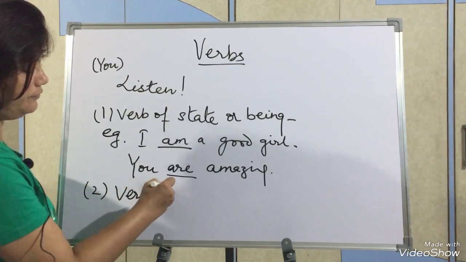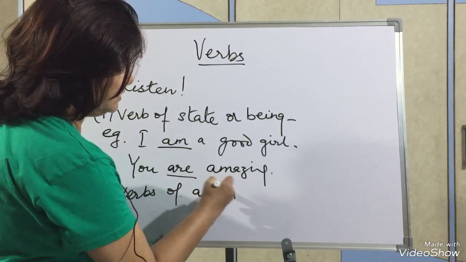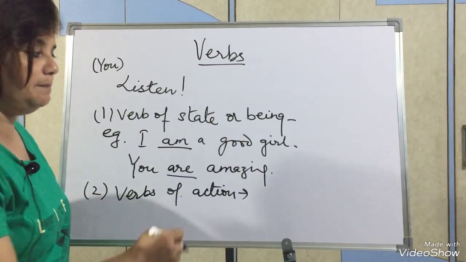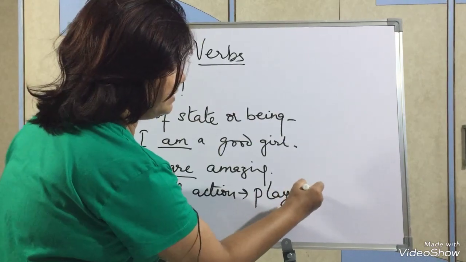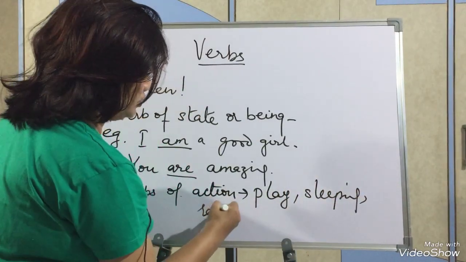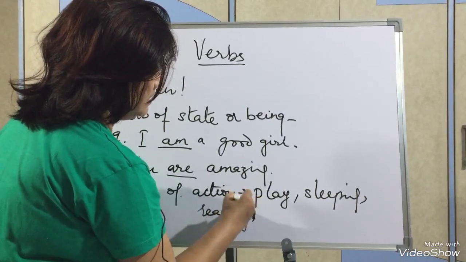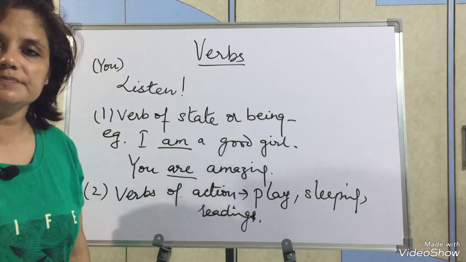Second kind of verbs are verbs of action. Verbs of action are the verbs which you have already read, like play, playing, sleeping, reading. Whatever action you do or anybody else does, they are verbs. Okay, verbs of action.